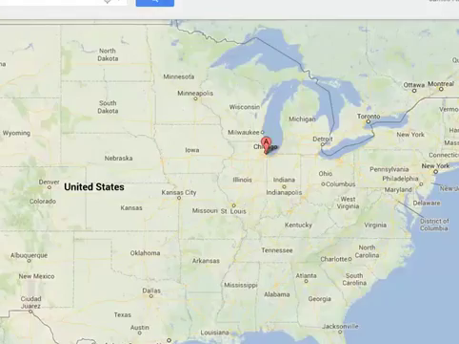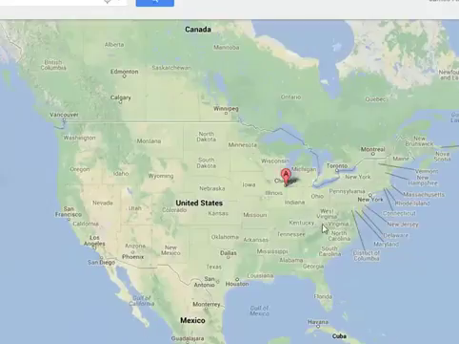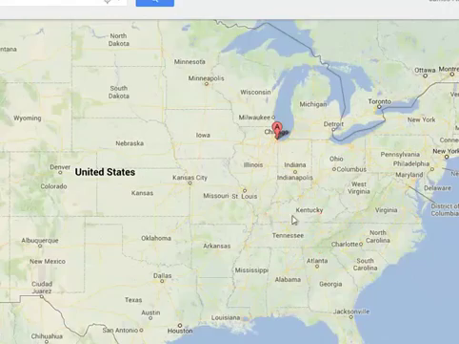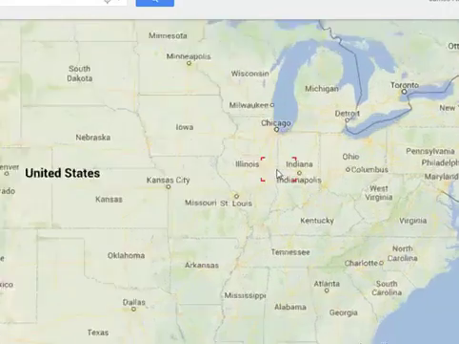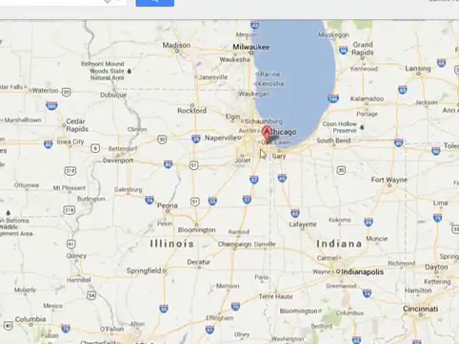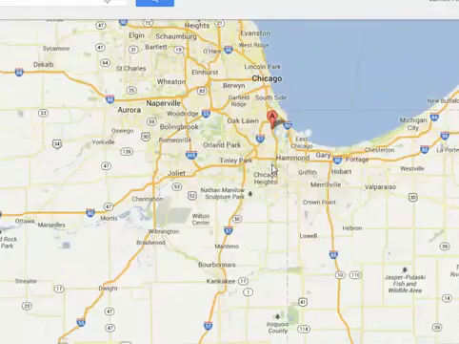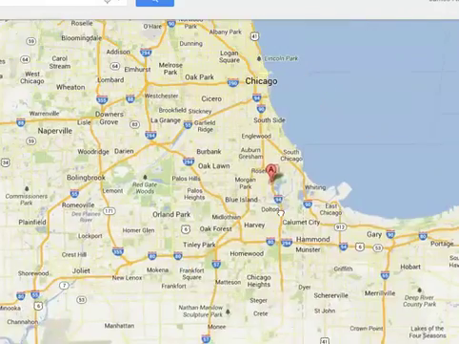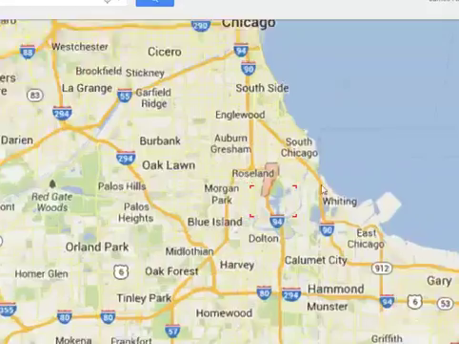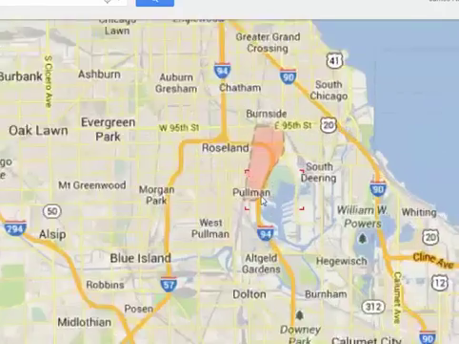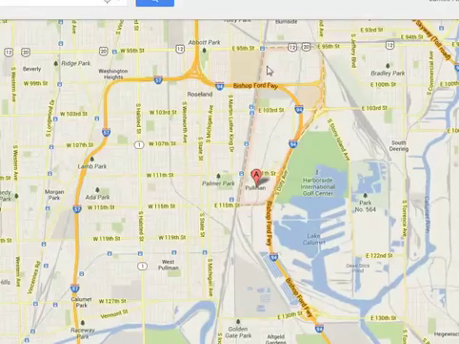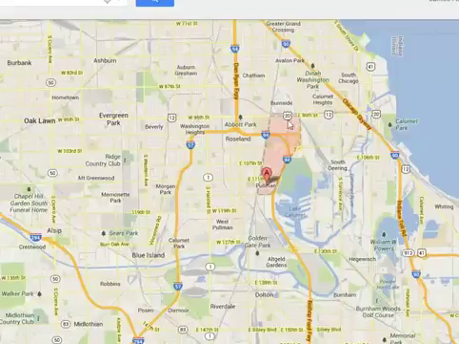Let's go to Pullman, Illinois on our Google map. I have it on Google map. There's Chicago. There's Lake Michigan. Let's go close to Chicago over here, and here's the Pullman community down here below Chicago, right here on Lake Michigan. There's Pullman community, and it has it outlined in pink here. That's where the Pullman community was located.